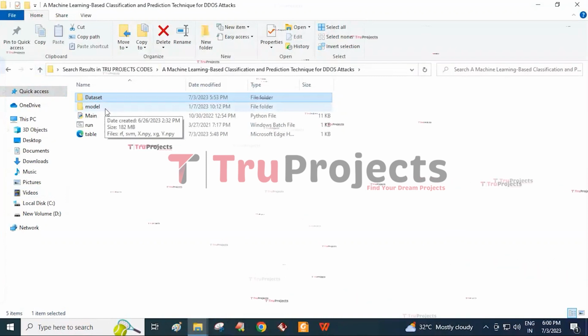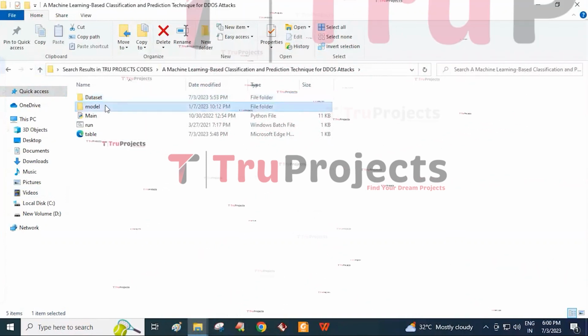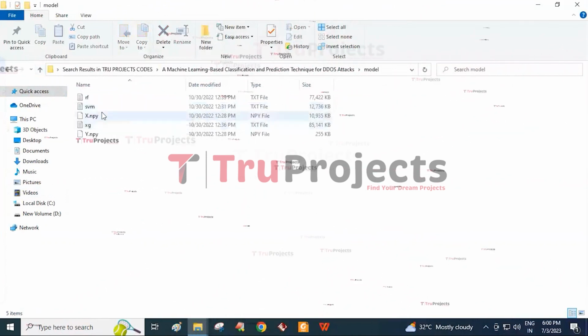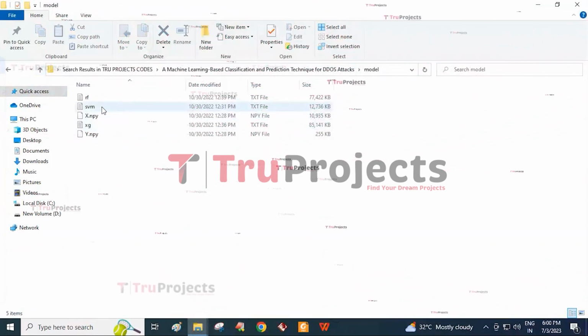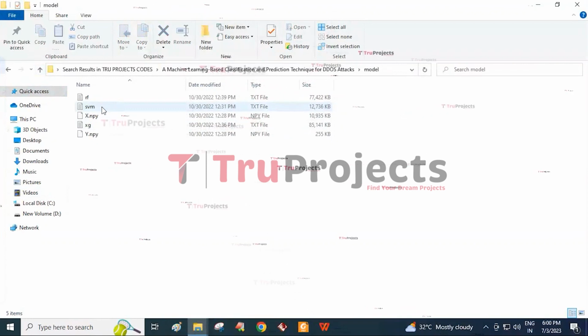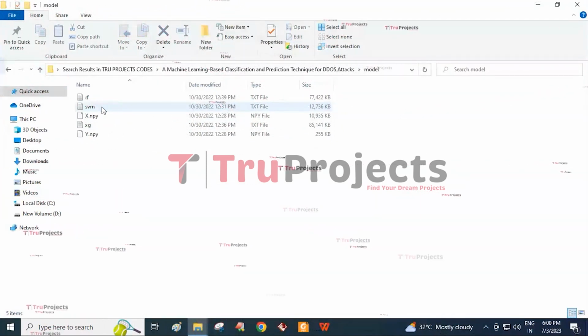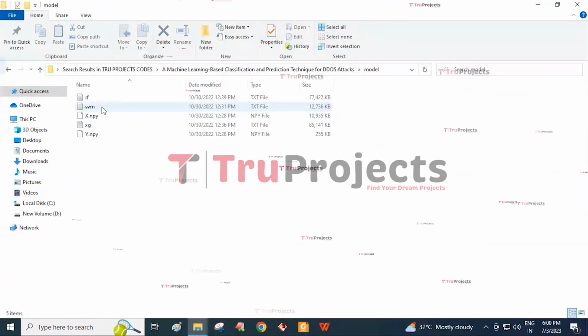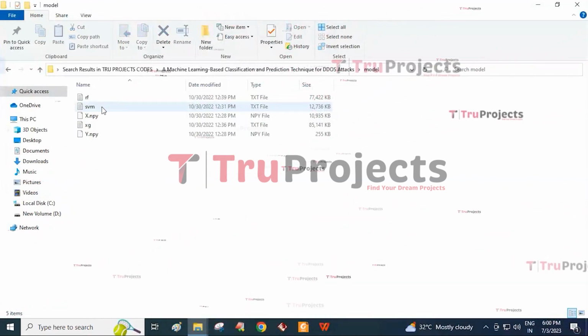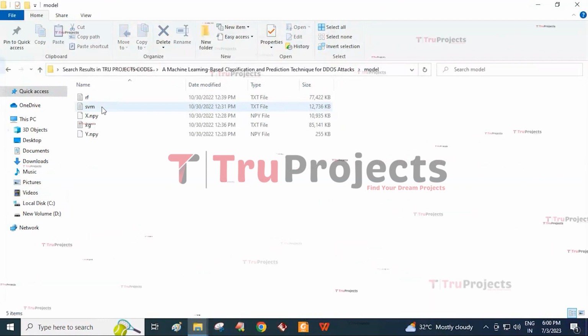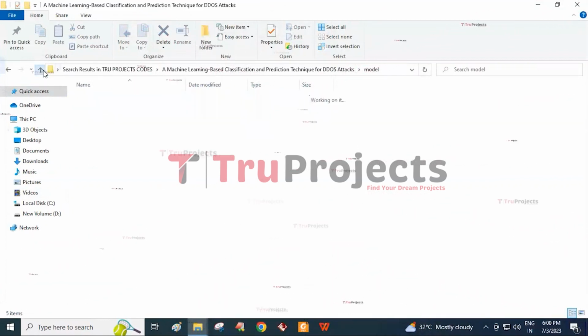This folder will have the .npy files which contain the algorithms' information. These files can be loaded into the project code during runtime to utilize the trained model for various tasks such as making predictions on new data or performing specific operations.